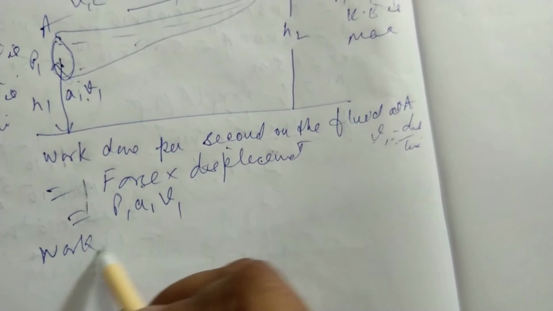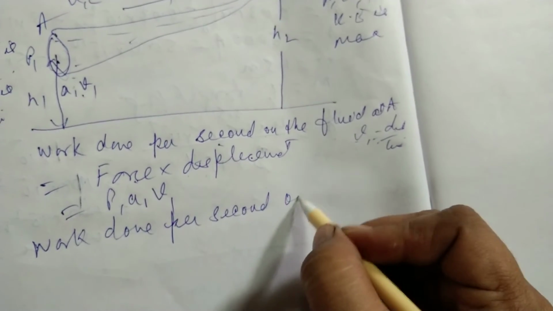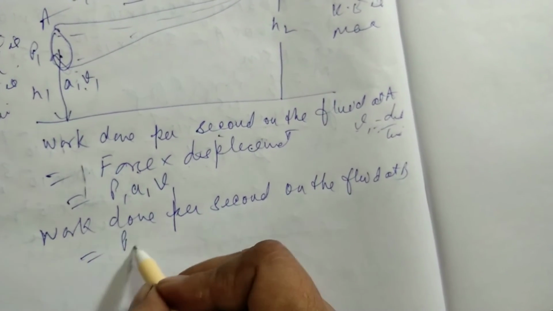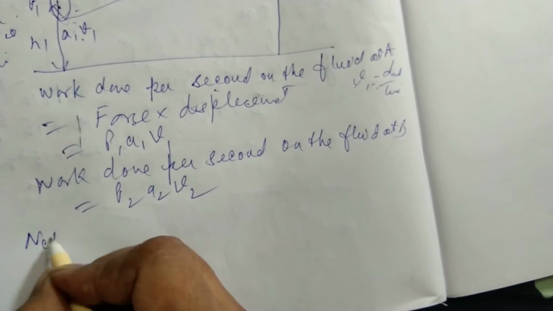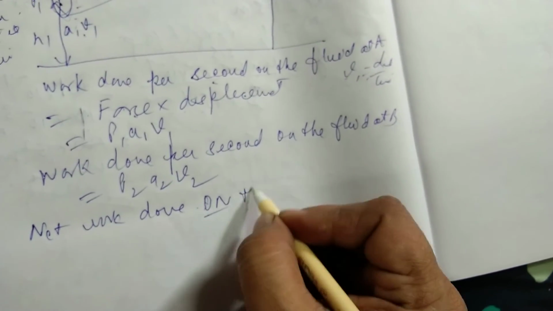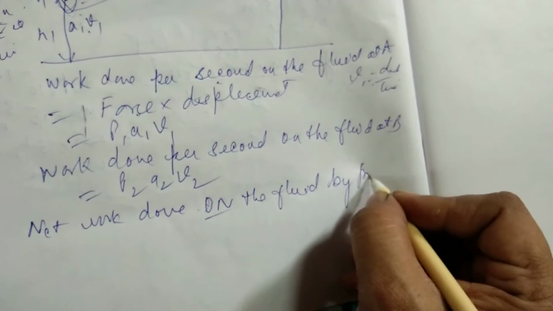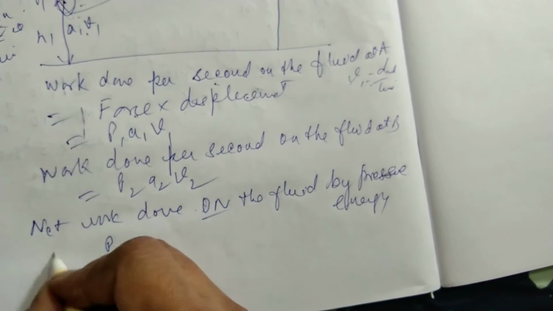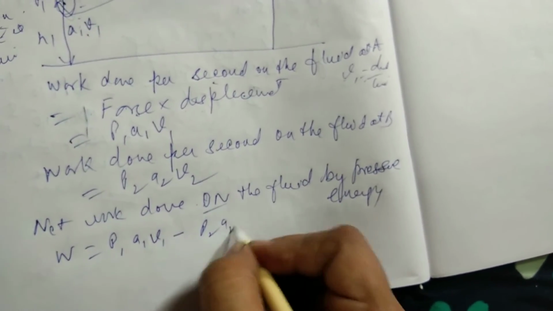Similarly, work done per second on the fluid at B will be the same, it will be P2 A2 V2, right? So we have got this. So if we are looking for the net work done on the fluid due to pressure energy, we can easily write this as W equals P1 A1 V1 minus P2 A2 V2.